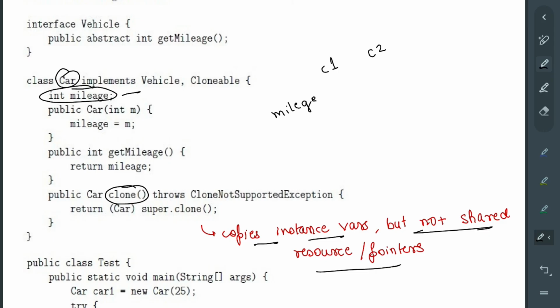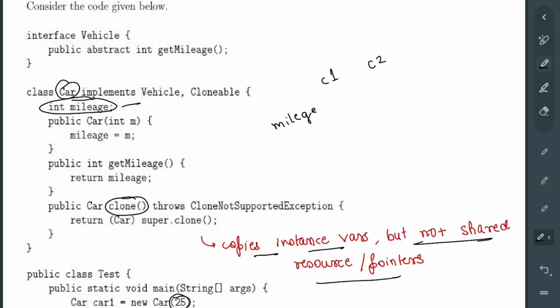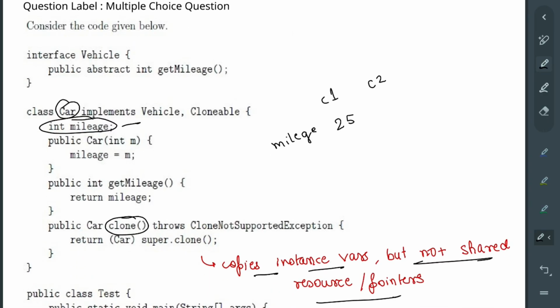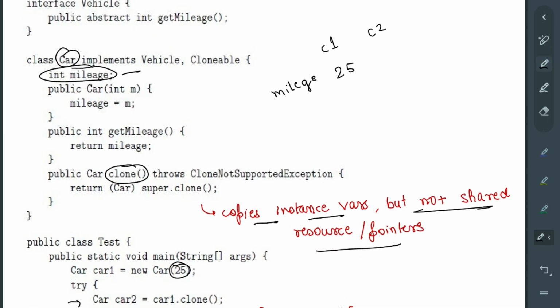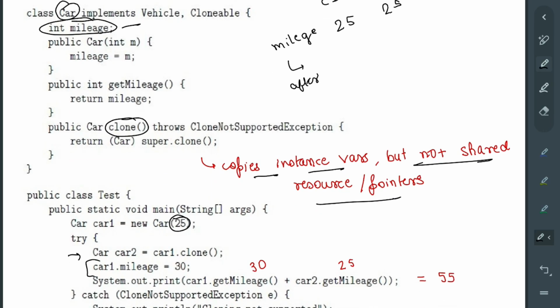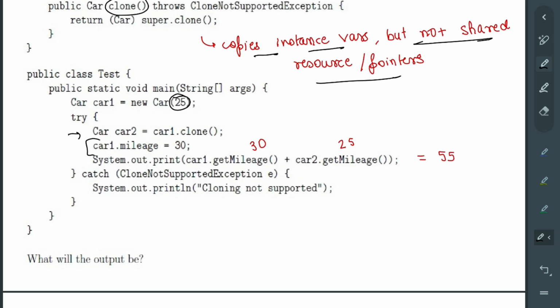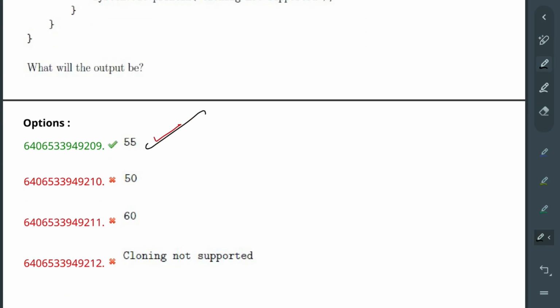First thing, we are creating a new car with a mileage of 25. Then we are cloning it, so it becomes 25 after. Then we are changing car 1's mileage to 30. So will C2 get changed? No, because this is an instance variable which will be copied in the shallow copy also. So C2 will not be 30, it will stay 25. At the end we are just printing the sum. So 30 plus 25 becomes 55. So 55 will be our output.